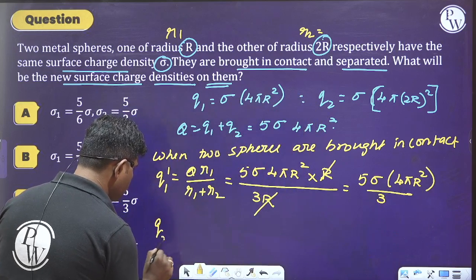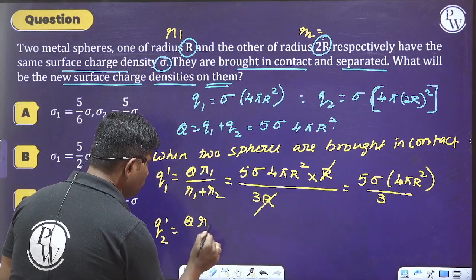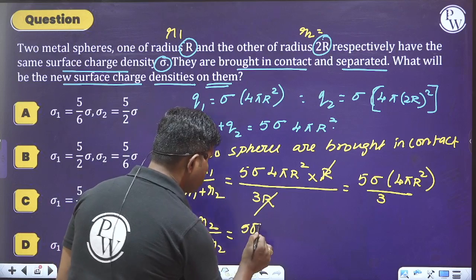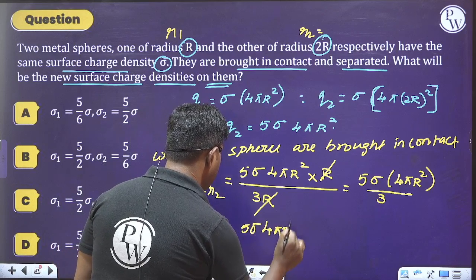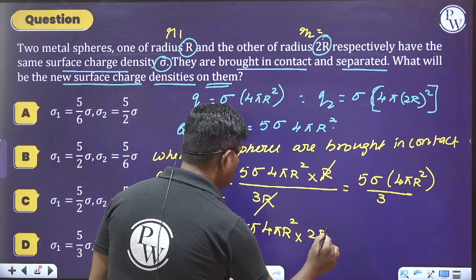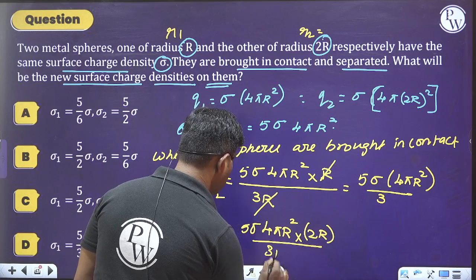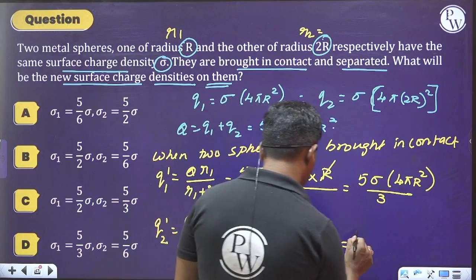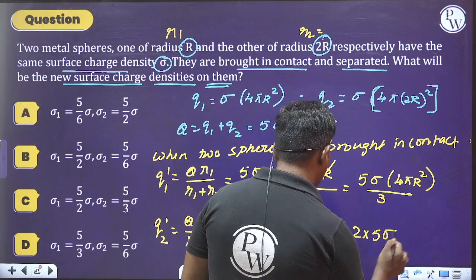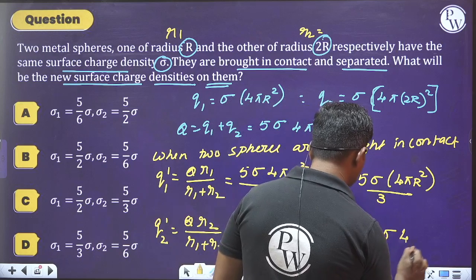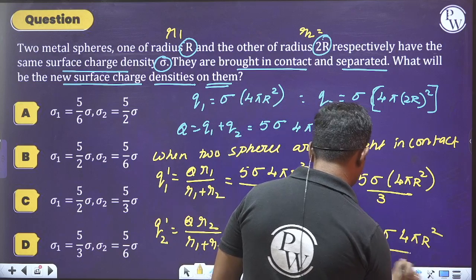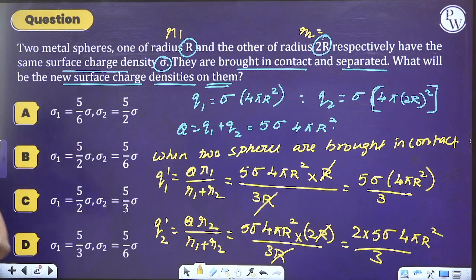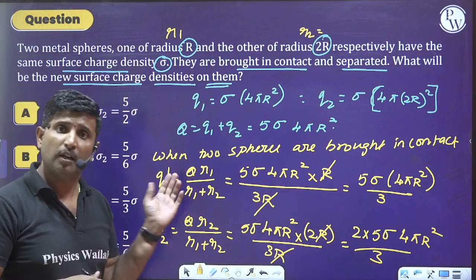Now what can I say about Q2 dash? My Q2 dash is Q into R2 divided by R1 plus R2. So 5 sigma into 4 pi capital R square into 2R divided by 3R. So R will get cancelled here, and it becomes 2 into 5 sigma into 4 pi R square divided by 3. They are asking us to calculate the ratio of sigma 1 and sigma 2.